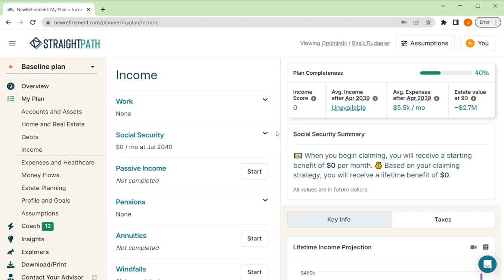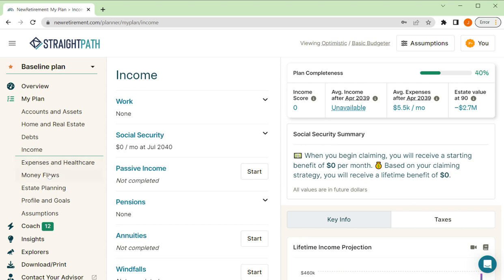Think of income as money that comes from someone else, an employer, a business, an annuity, a pension, something like that. I would avoid putting income that you are getting from any investment account. So bond interest, dividends especially, that would be double counted if you enter it here, because that should be captured in accounts and assets, especially if you followed our suggestion and linked those accounts so that they feed into your financial planning system. Okay, let's go ahead and get started.